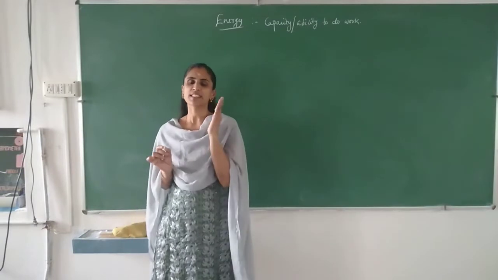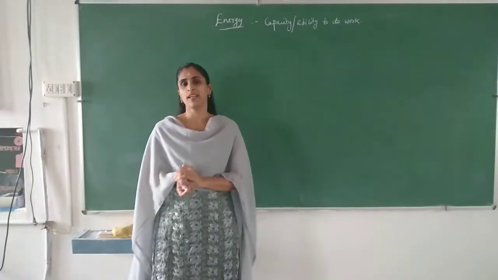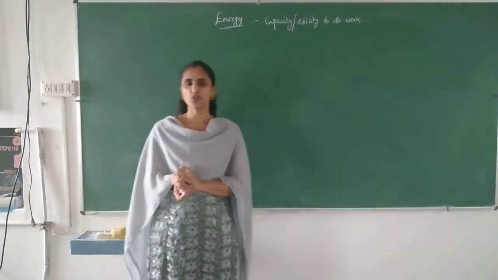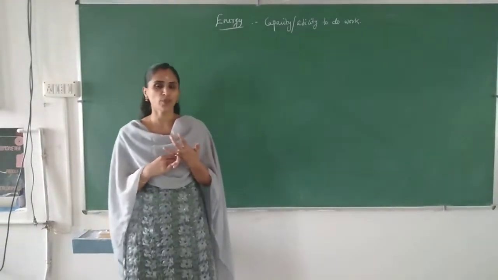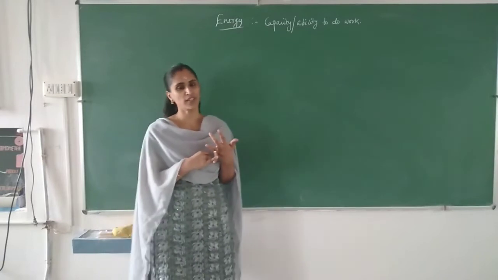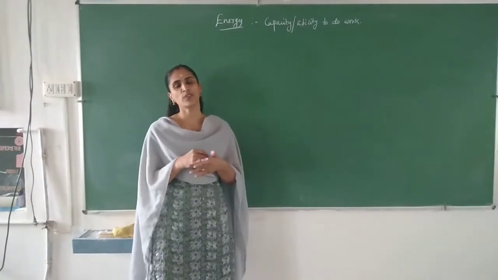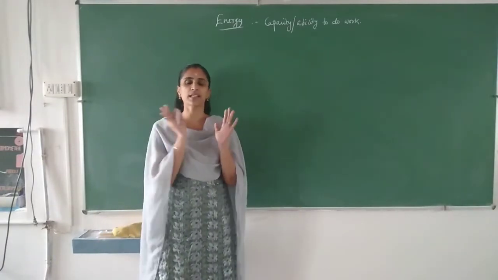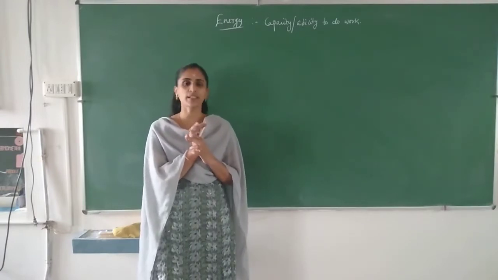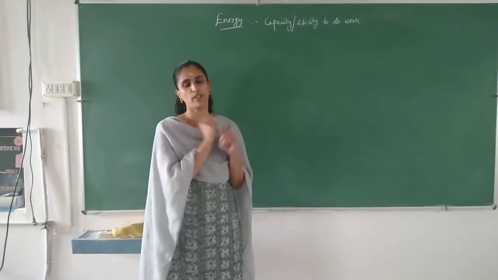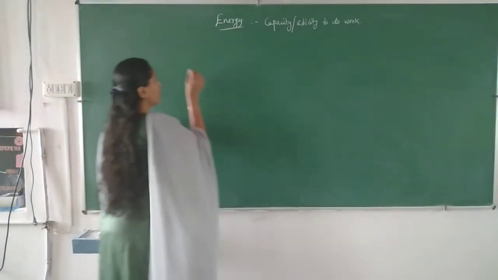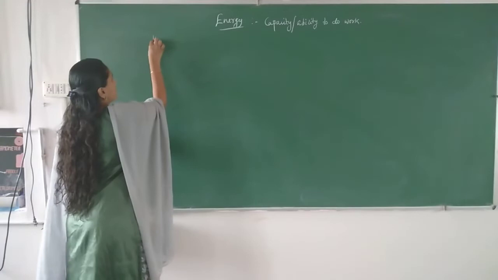Energy has the same unit as that of work. The SI unit of energy is the joule. Various other units are there. Kilowatt hour is one of the units of energy, the commercial unit of energy. Another CGS unit of energy is the erg. But the SI unit is the joule, and you know the relation between all those units. Okay. Now we will discuss what is meant by kinetic energy.